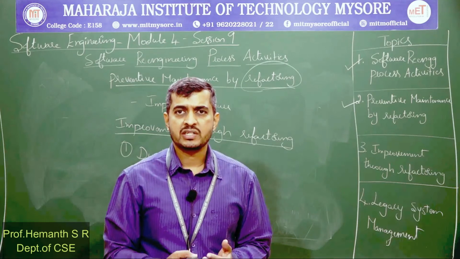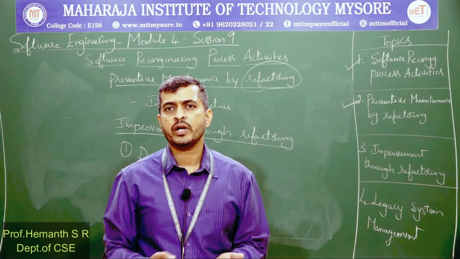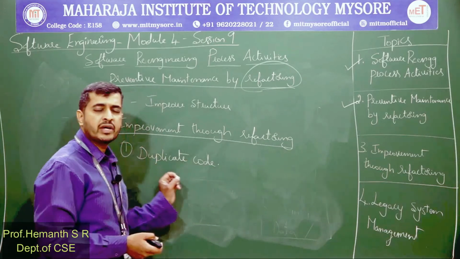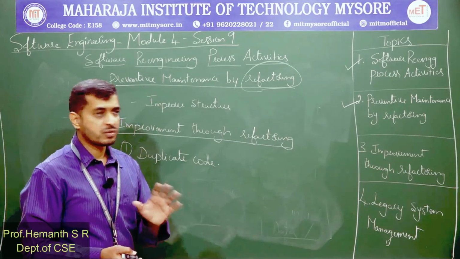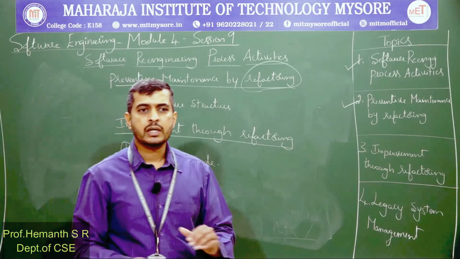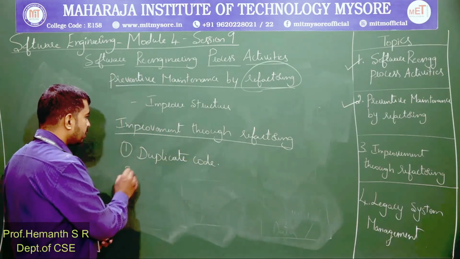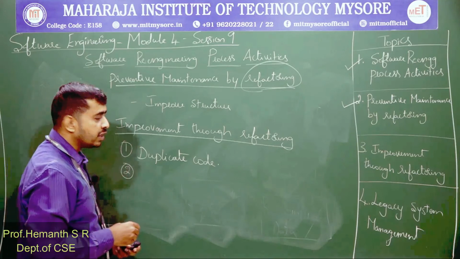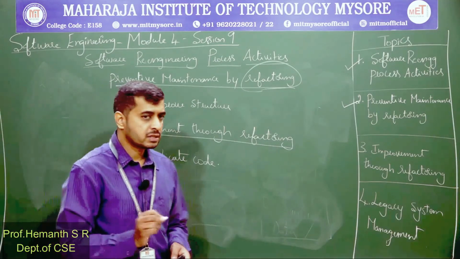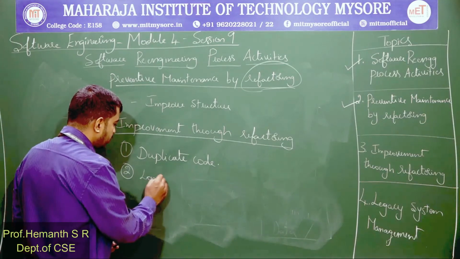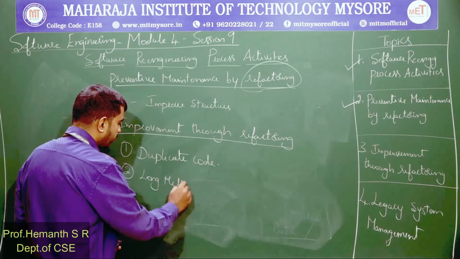Obviously it's an overhead in terms of memory and processing. So refactoring can help you identify the pieces of code which are redundant, and remove them. The second thing that can come out from refactoring is turning long methods into short methods.